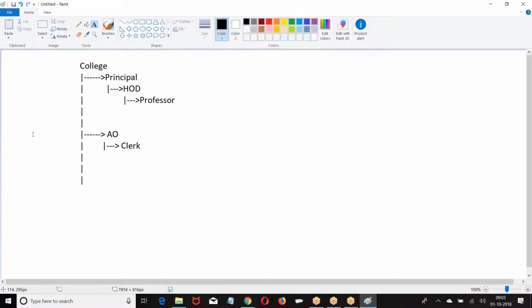Right. Okay. Now look at this. This is the structure that I have. This structure will tell which data the principal can see, which data the HOD can see, which data the professor can see, which data the AO can see, which data the director can see. It is hierarchical, and based on this hierarchy I can tell you what you are able to see. The principal can see the HOD data and professor data. The administrative officer can see the data of clerks and non-technical staff.